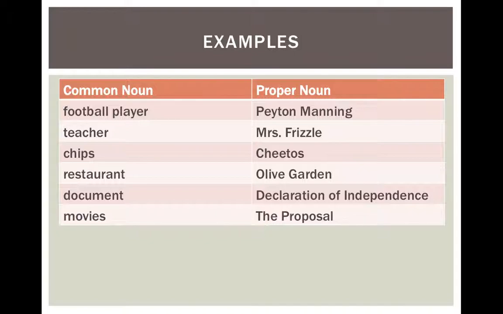We get to this third line here, chips. So chips is specific, but if you went in deeper and described the brand name of the chips with the word Cheetos, that is more specific and that is a proper noun. Again, with restaurant, that's general, but Olive Garden, if you say that, then that's more specific, that gets capitalized. Document, lowercase. Declaration of Independence, same thing, it's specific, so it's capitalized. Movies, that's general, it can be applied to any kind of movie, but once you say The Proposal, that's capitalized because that is more specific.